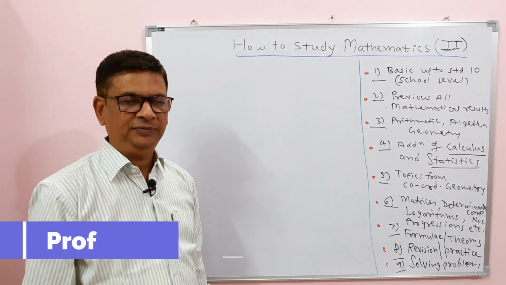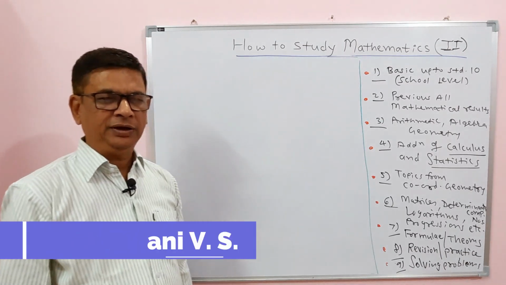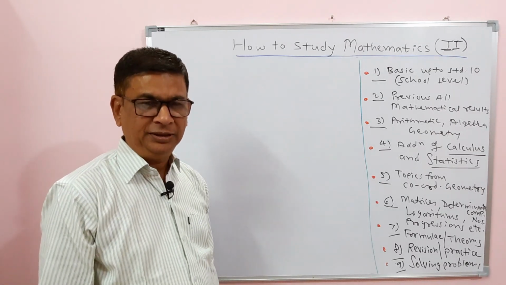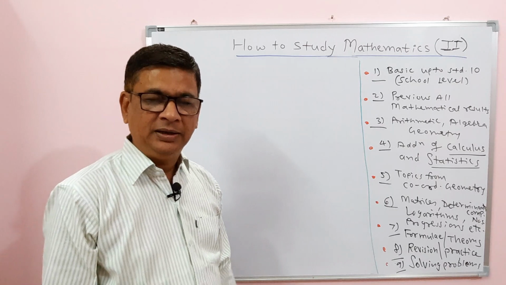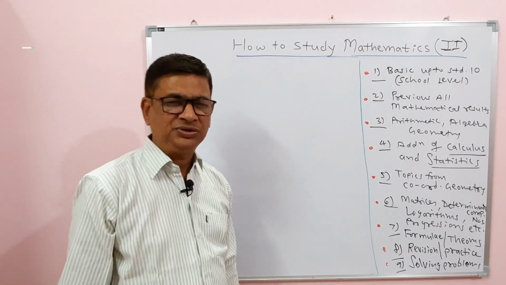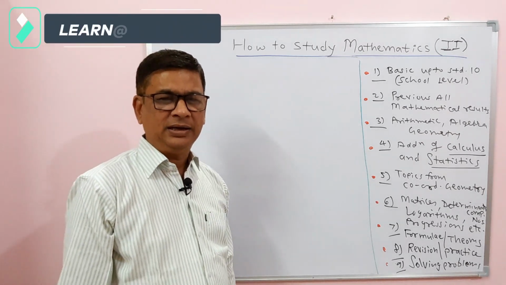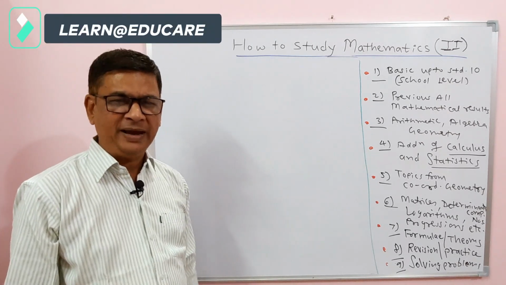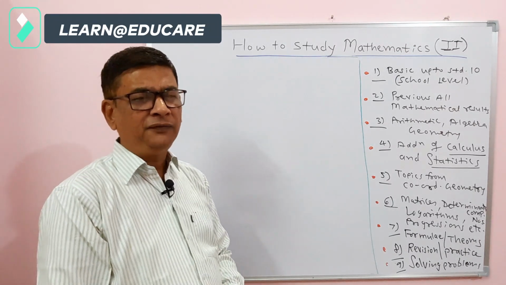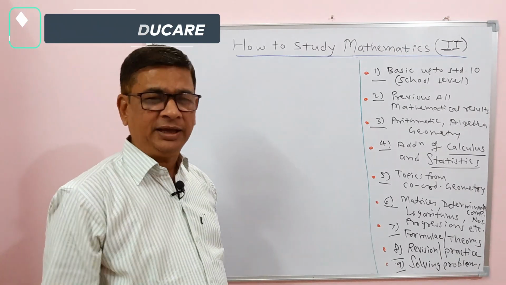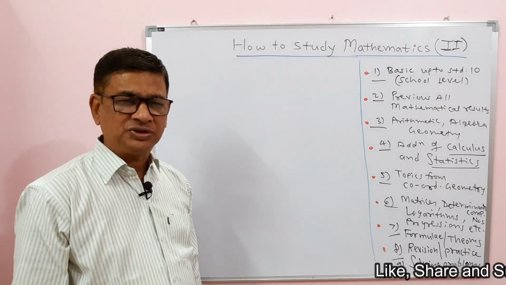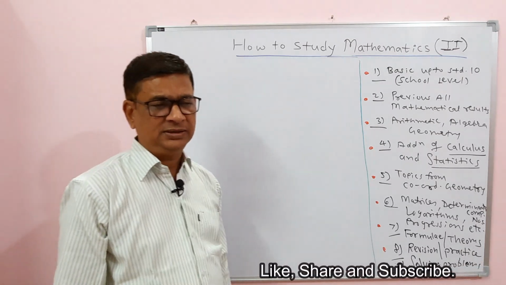This is Vinod Bihani and we are continuing our session on how to study mathematics, its second part. In the first part, we have seen up to school level, standard 10, how mathematics is to be made clear, in the sense of how one should get interested to study maths at higher level also, in college also. That's why we are continuing with the second session. What changes, what improvement, what modification in the study of mathematics is required after school level, in college level.